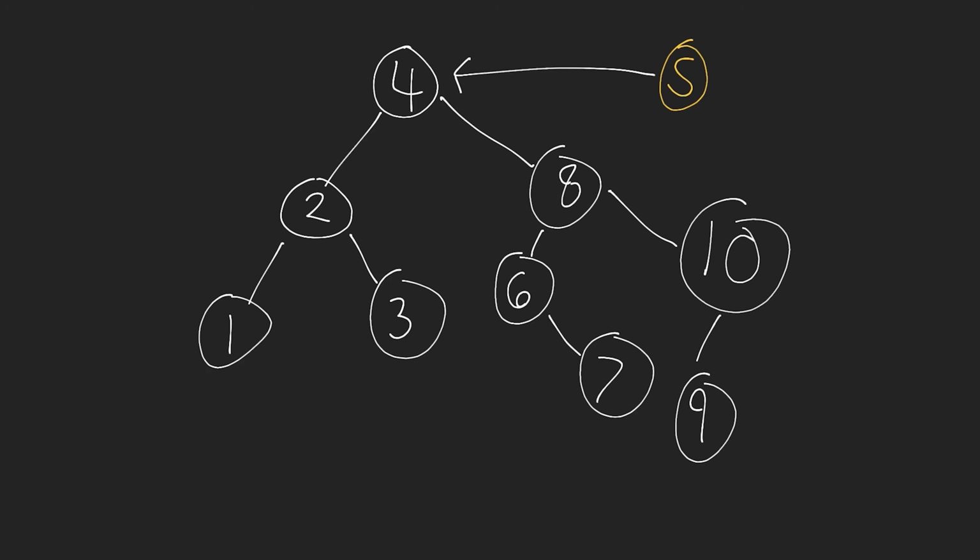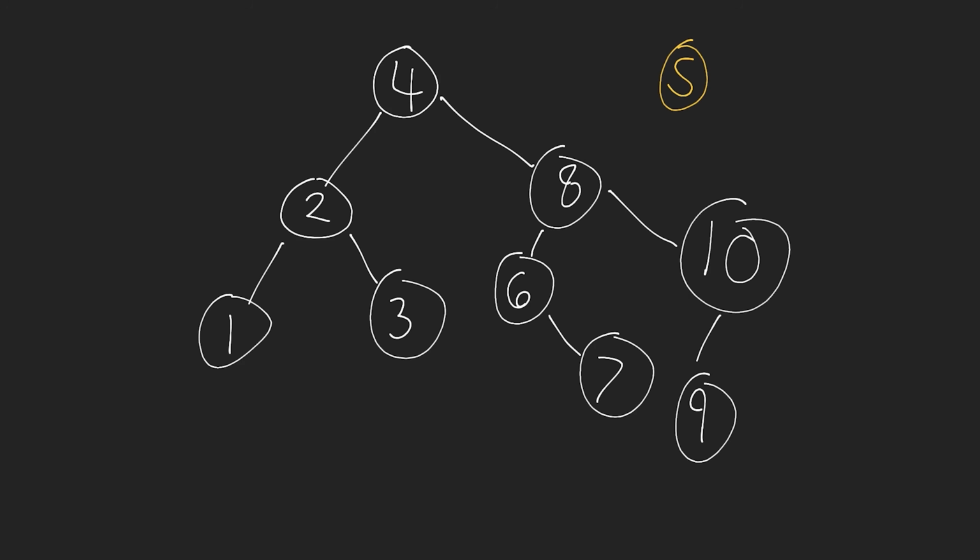We take our node 5 and we start moving to where node 5 would be in the tree, and then we simply place it there. So we compare it to the root node. We say, is it greater than or less than? If it's greater than, we move to the right subtree. We look at the right subtree and we say, is it greater than or less than? Okay, well, it's less than, so we move to the left subtree. We look at this and we say, is it greater than or less than? It's less than, but in this situation, there's no left child node of this node right here.